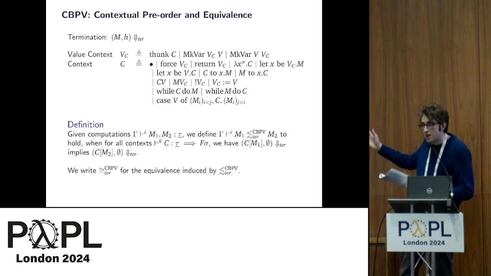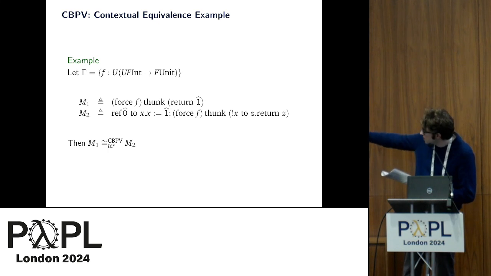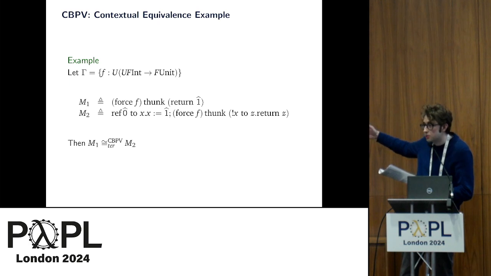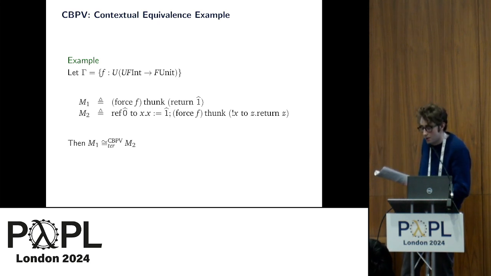The reason for that is that in our setting, the presence of higher order types allows the context to obtain some factory thunks that can essentially force the generation of arbitrarily many new locations. As an example of contextual equivalence in this setting, forcing some thunk f and passing it a thunk which just returns the constant 1 is the same as creating some reference, setting it to 1, and then passing a thunk which reads that reference to f.